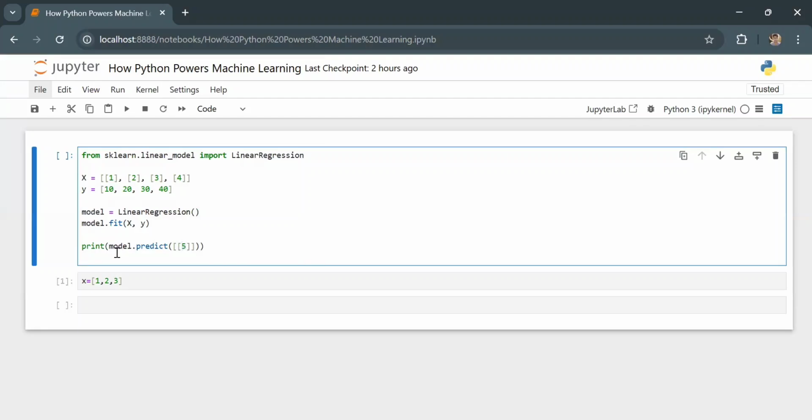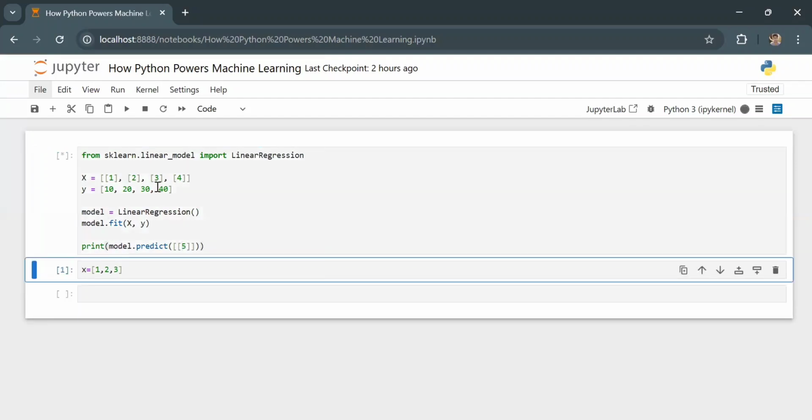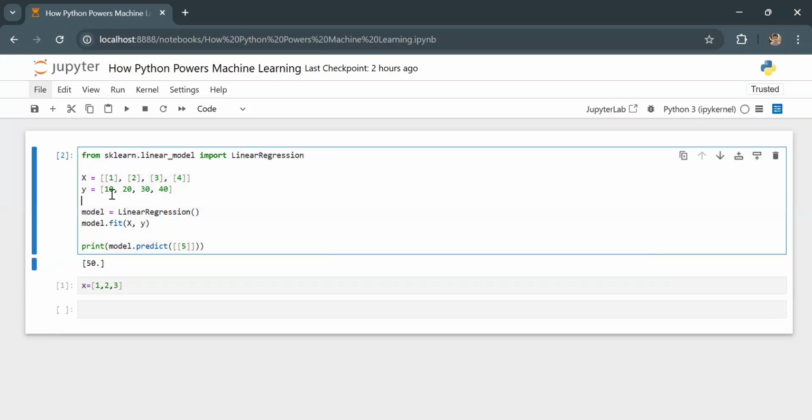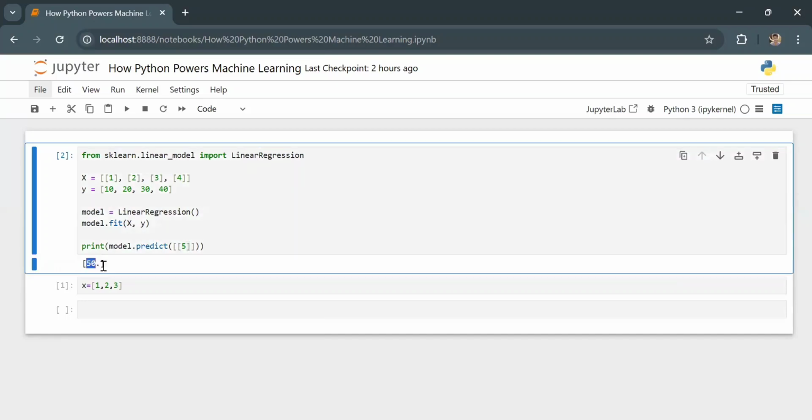If we run it with Shift+Enter on the keyboard, we can see that for the value of x is equal to 5, the prediction has arrived as 50.